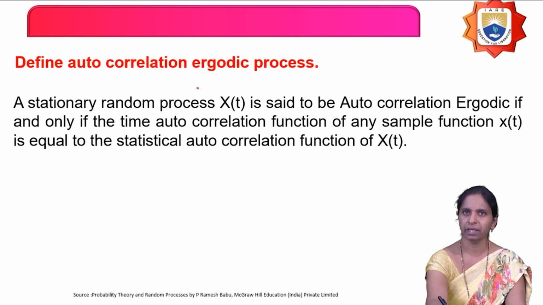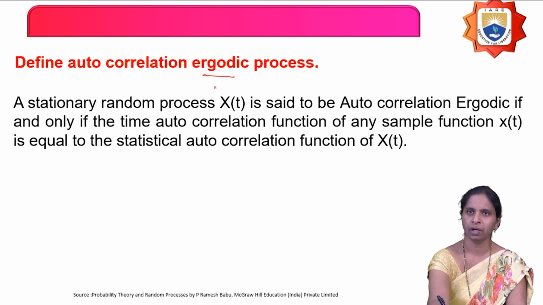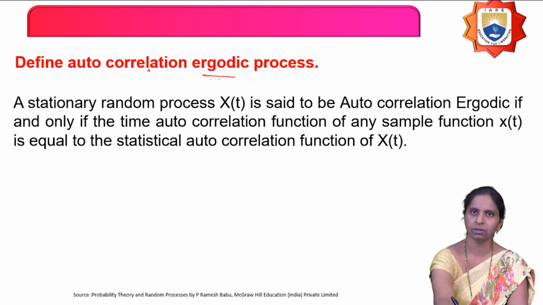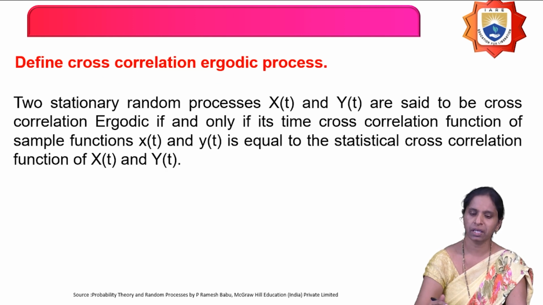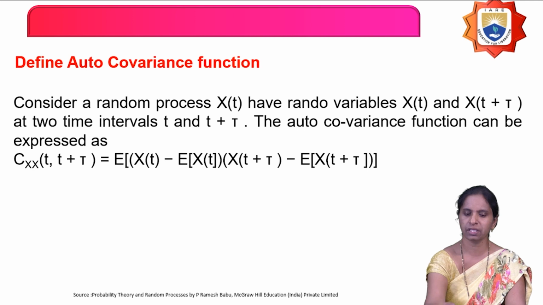Next, define autocorrelation ergodic. So, what is ergodic? Nothing but the statistical average equals time average. Then what is autocorrelation ergodic? If time autocorrelation equals the statistical autocorrelation, it is called the autocorrelation ergodic process. Similarly, what is the cross correlation ergodic process? If its time cross correlation function is equal to the statistical cross correlation function, then it is called the cross correlation ergodic process.